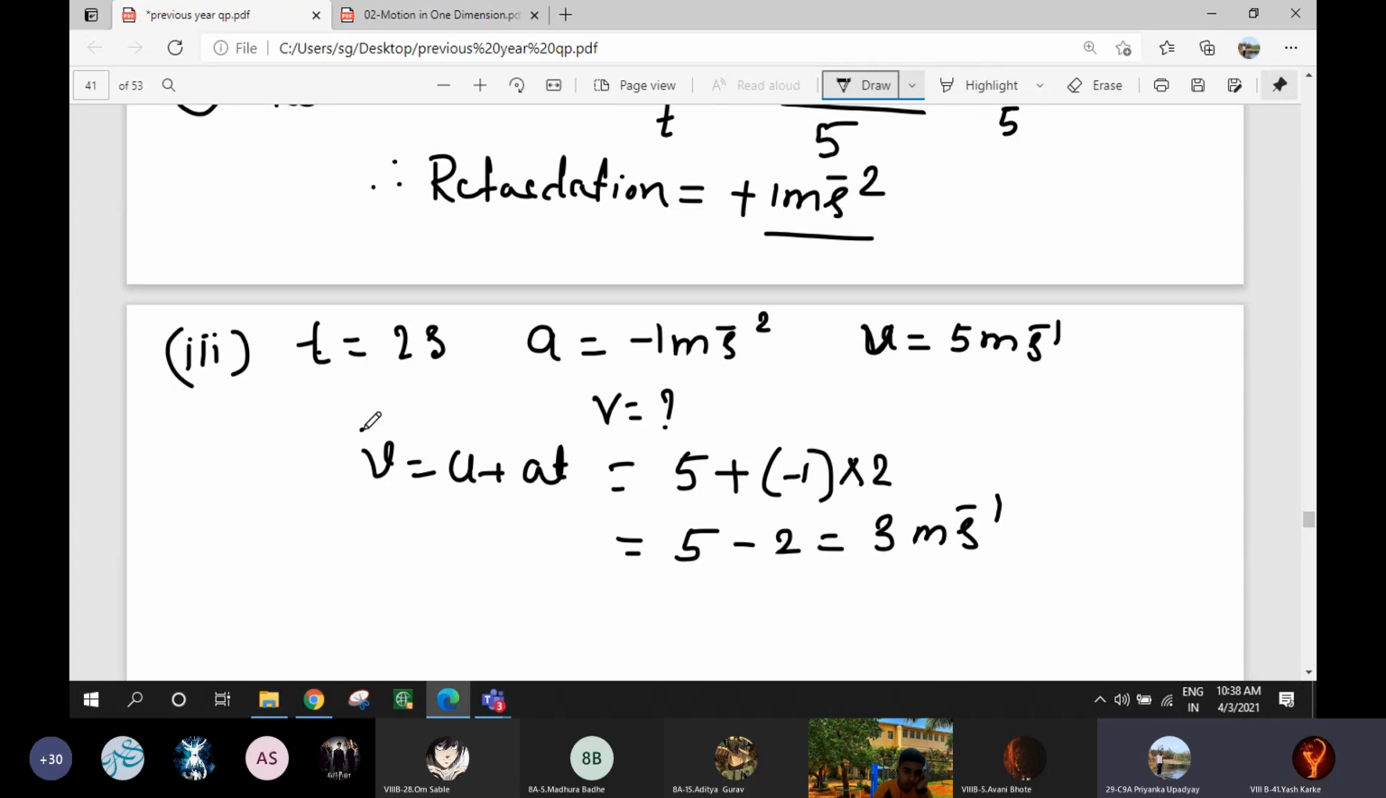Clear? Miss, can you use unitary method? Unitary method? No, no. Don't use unitary method. Okay. So I hope it is clear to you all. Any doubts? No, Miss.